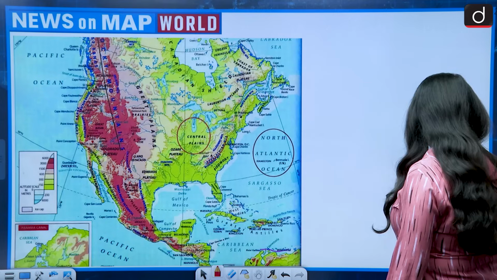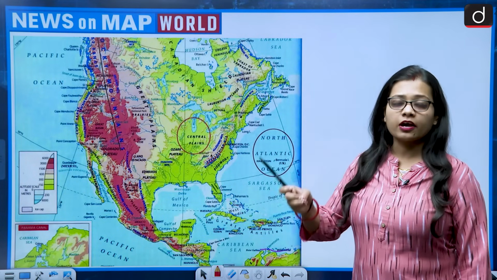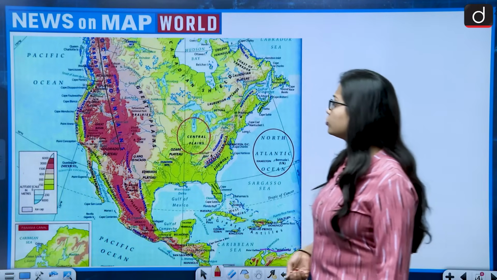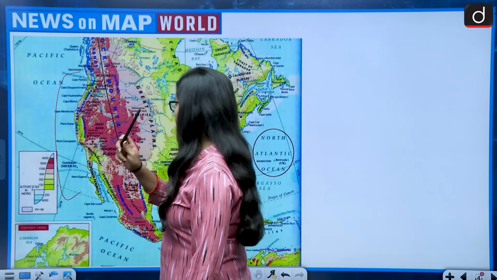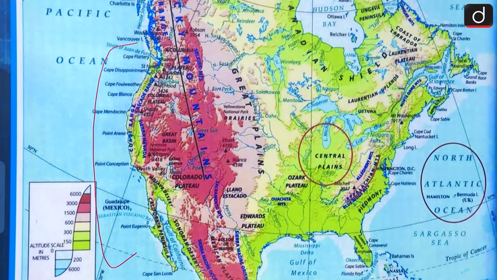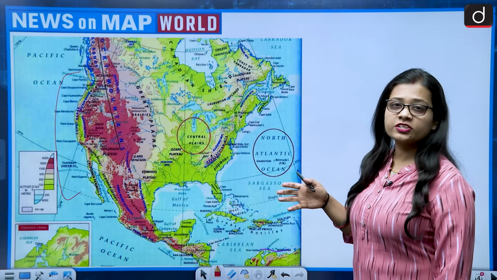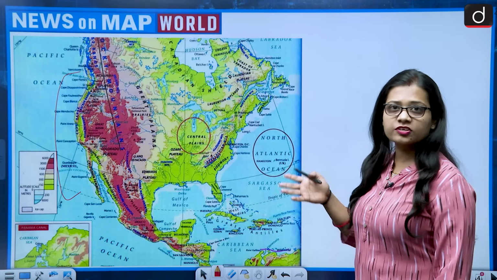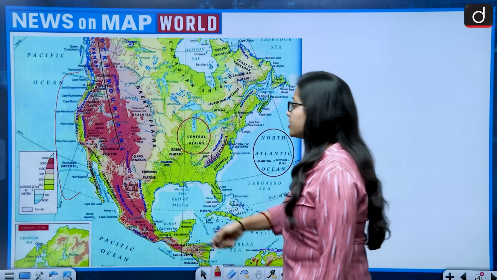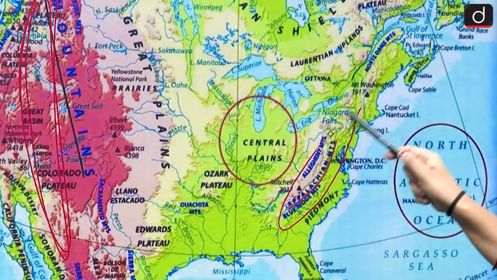So, let's see. This is the map of the North American continent, and we specifically have to focus on the Appalachian Mountains in the United States of America. The location of the United States of America is around this. On the north of it is Canada, on the south of it is Mexico. If we talk about the mountains in the United States of America, then it has two mountain ranges, first on the western side, then on the eastern side. The western side are the Rocky Mountains, while on the eastern side it has the Appalachian Mountains.